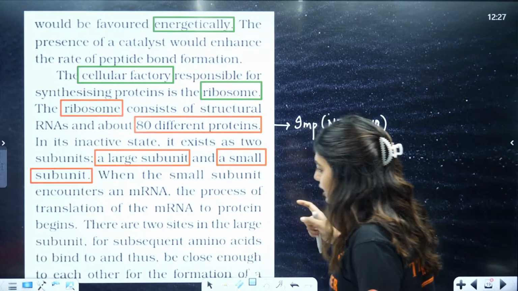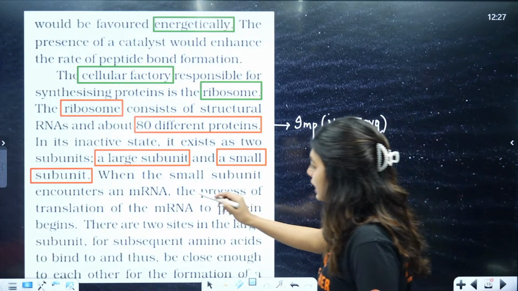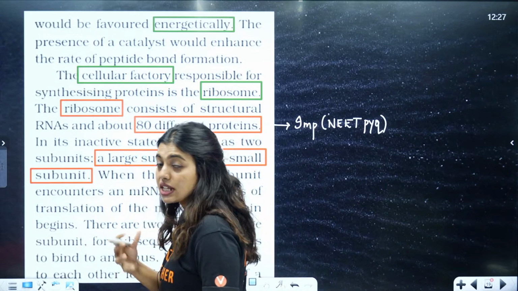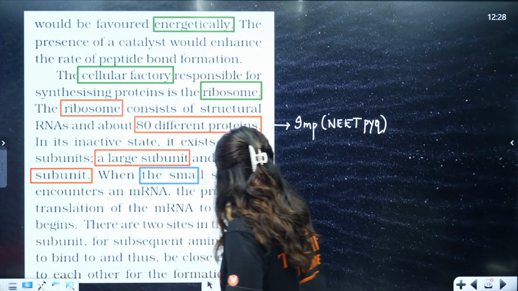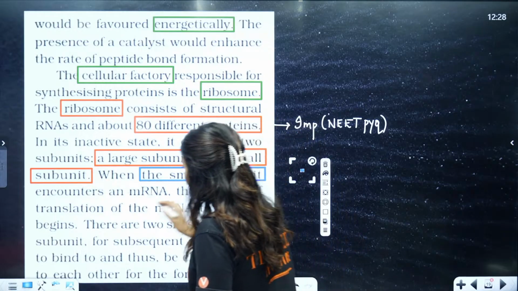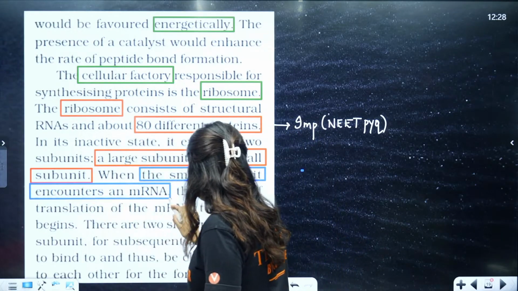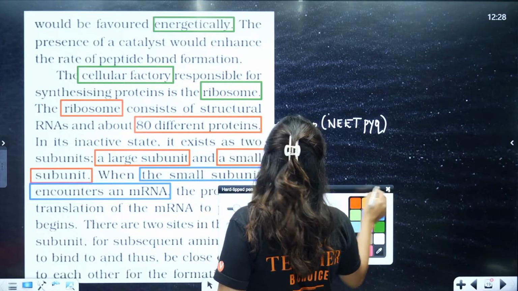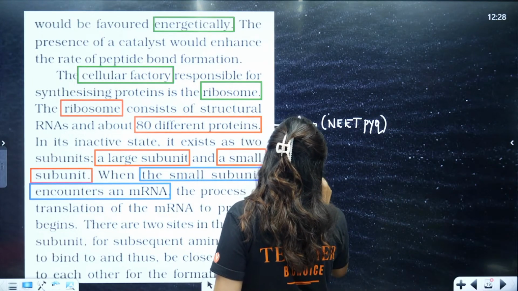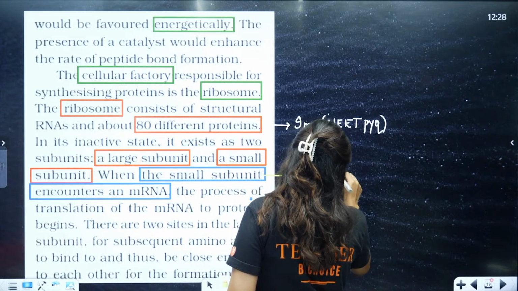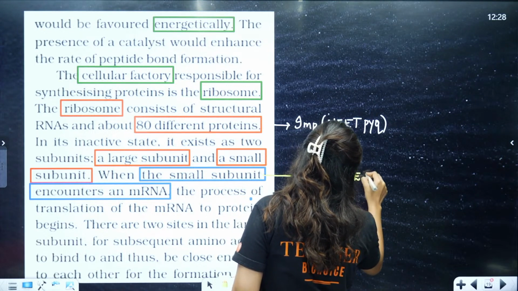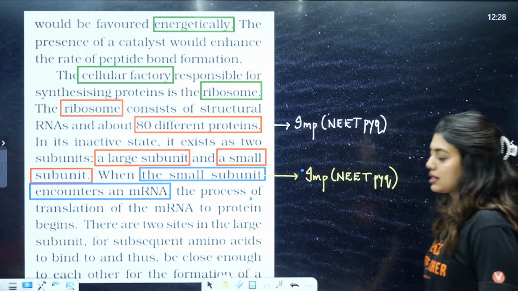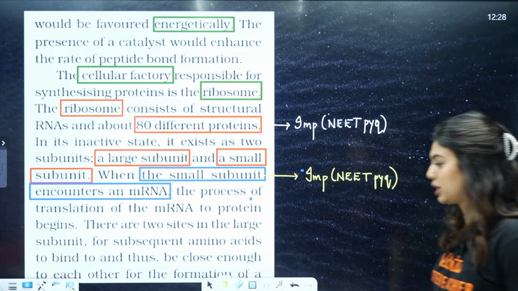Therefore, there are two sites in the large subunit for subsequent amino acids. So here is the question: when who comes and attaches, does the process happen? When the small subunit encounters an mRNA, the process of translation to protein begins. Question again, important, NEET PYQ: who initiates the reaction?